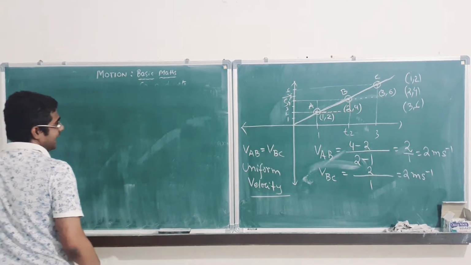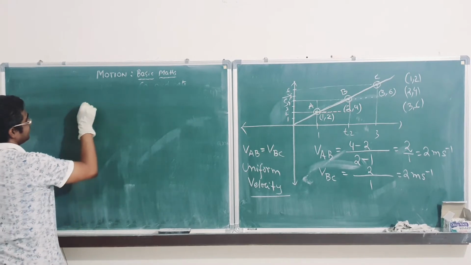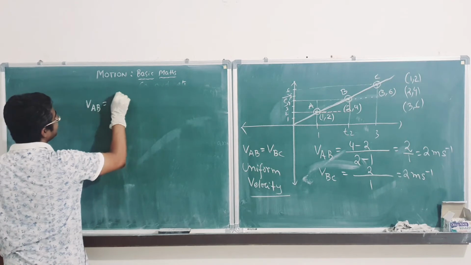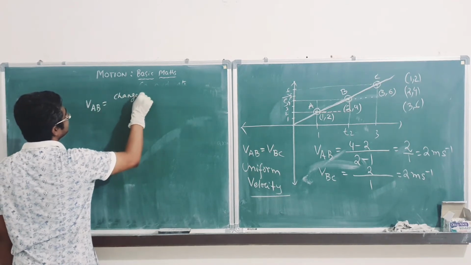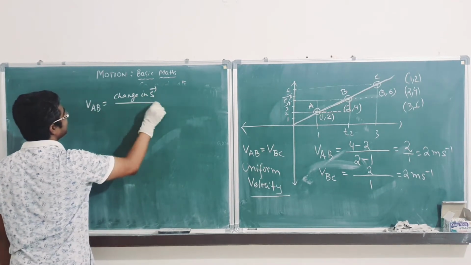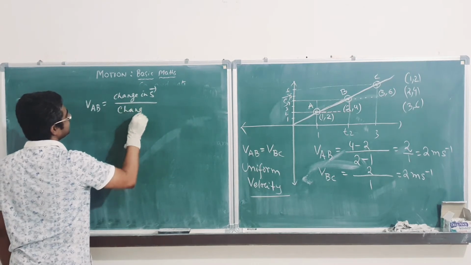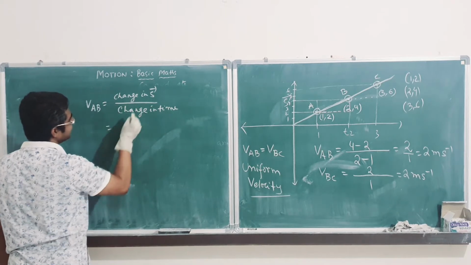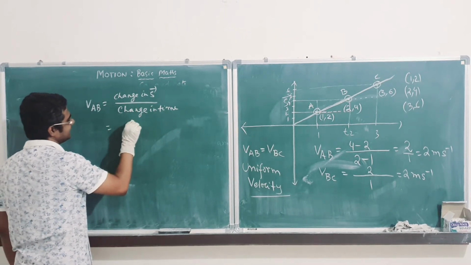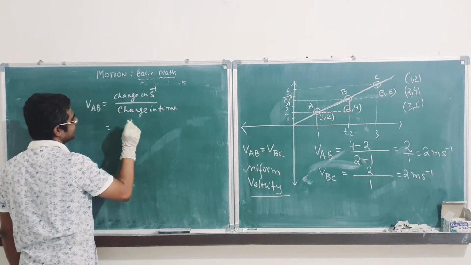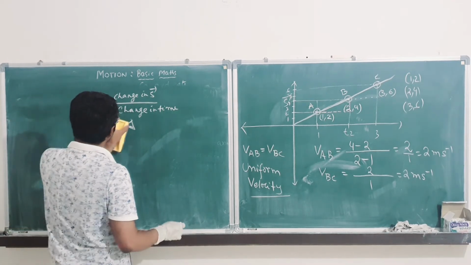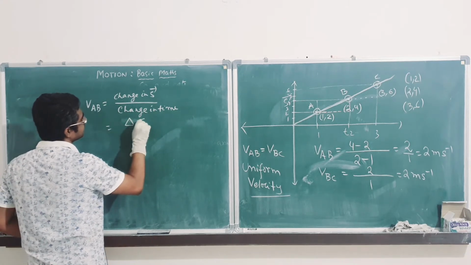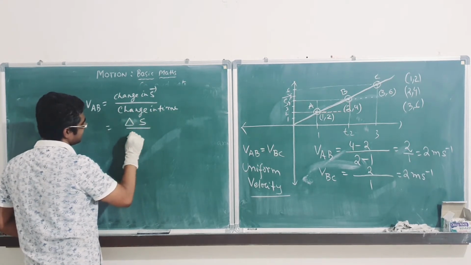Now, it has not ended, my dear friend, many things are left. So, here VAB, while we calculated, we have seen it is change in displacement by change in time. Can I write this change like this, del? Del means change, nothing else. You can just draw a triangle like this. Del S by del T.